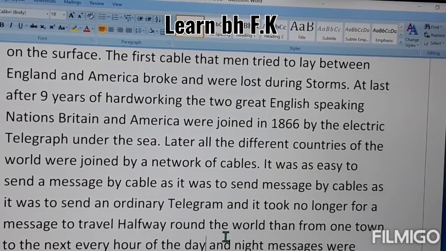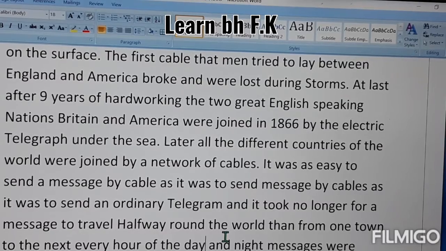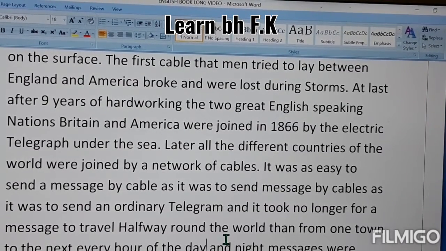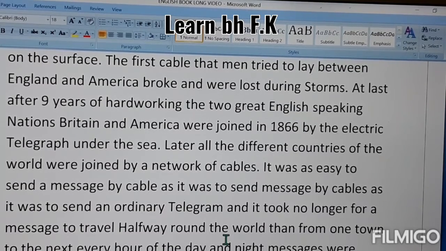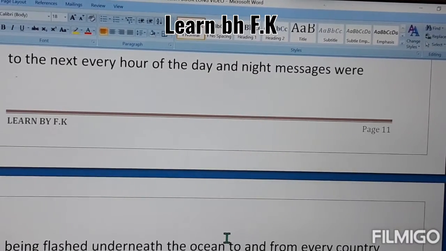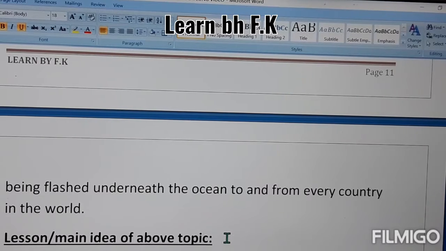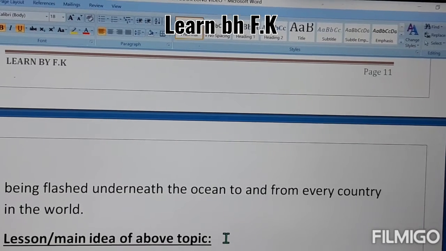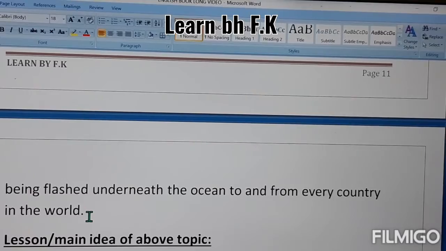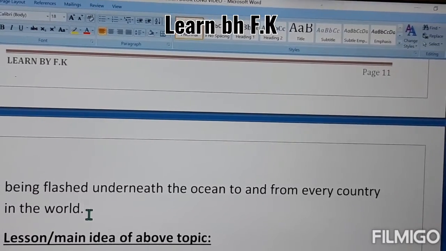It means the lines of cables were spread over different countries, and it became very easy to send messages at every hour around the world. Night messages were flashed from every country in the world. So after that, every country started messaging through the telegraph.